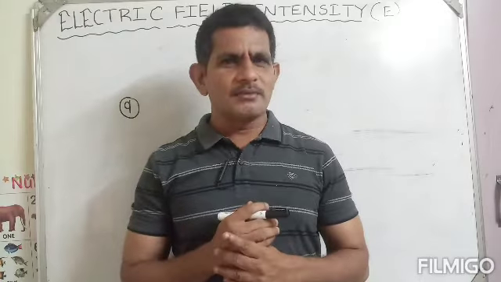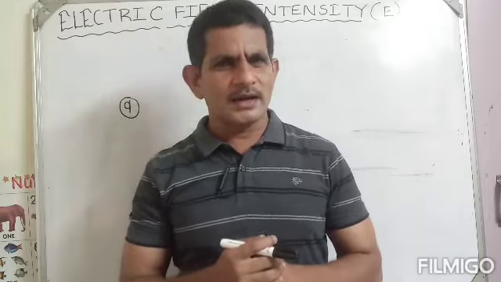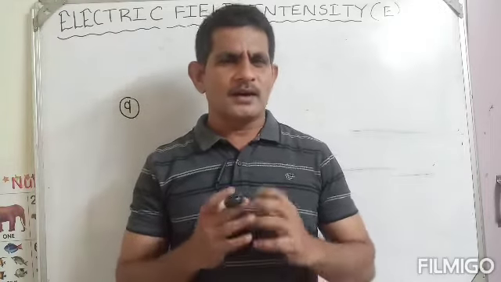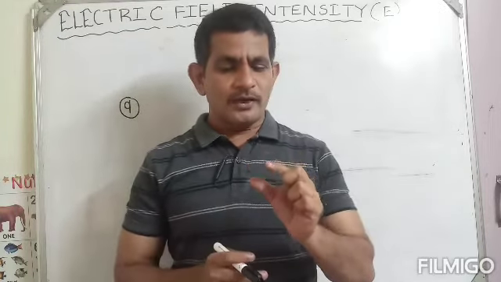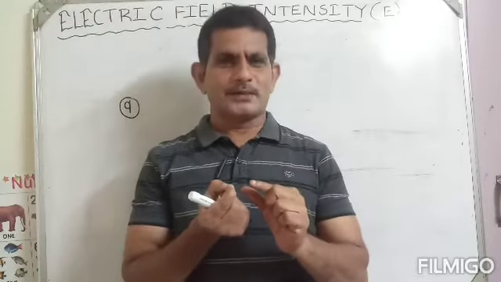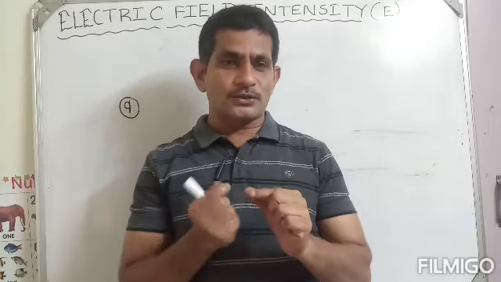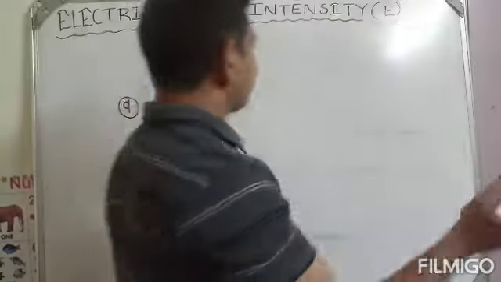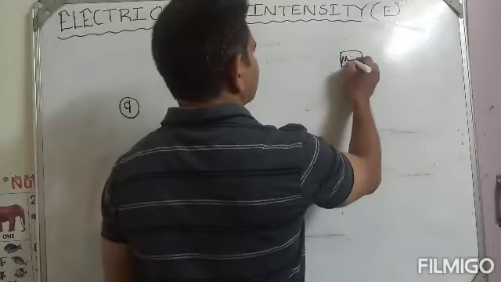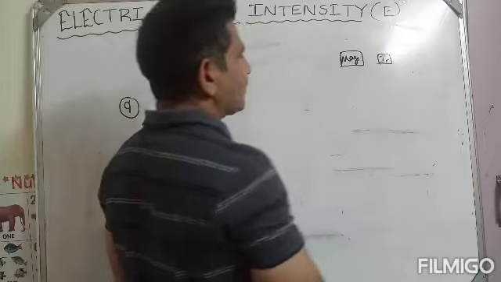Have you played with magnets any time? If you take one magnet and one iron piece, why will this iron piece be attracted to the magnet? Suppose this is one magnet, and one small iron piece is kept near it.